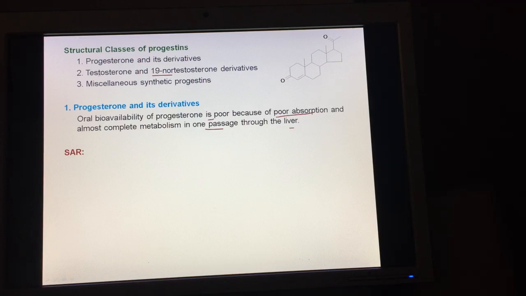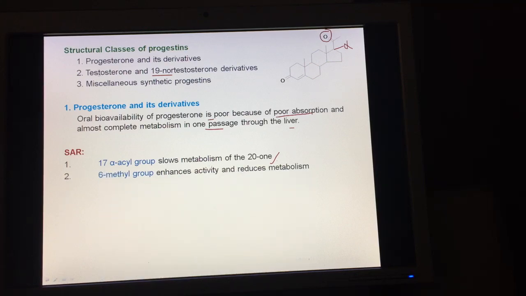This is the structure of progesterone. The first point is introduction of a 17 alpha acyl group. This is position number 17. Introduction of an acyl group via alpha configuration over here slows the metabolism of this 20-one, and hence it increases the duration of action.